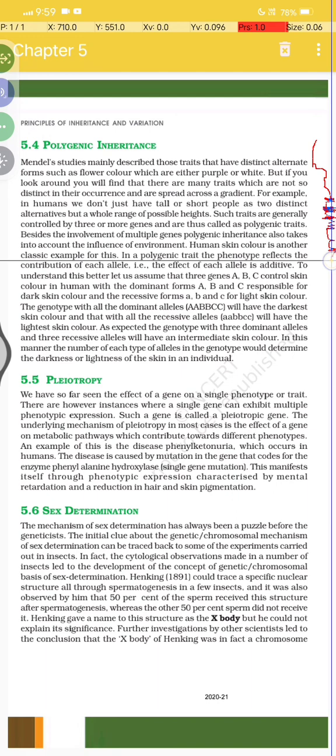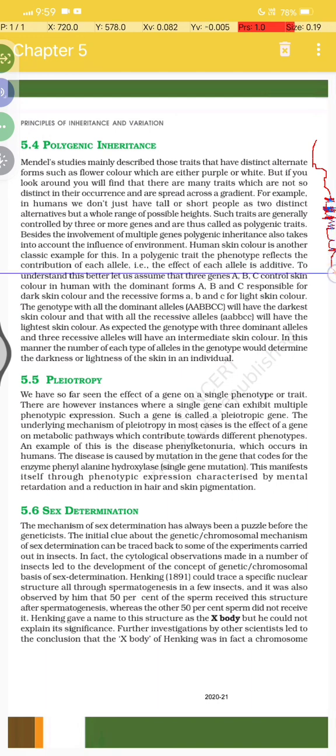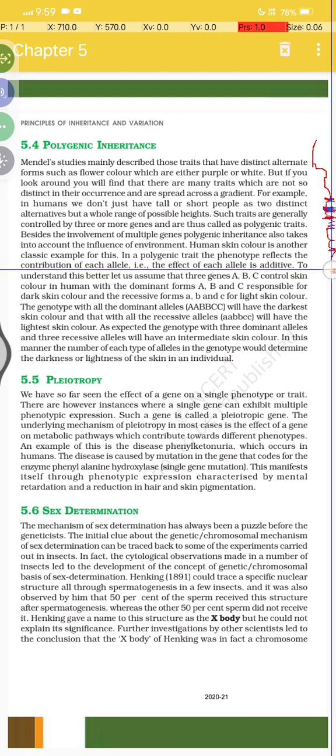In polygenic traits, the phenotype reflects the contribution of each allele, and the effect of the alleles is additive.